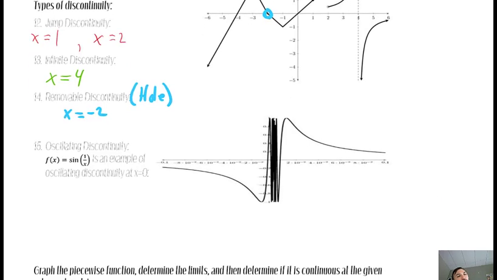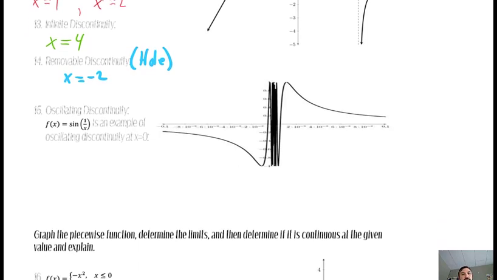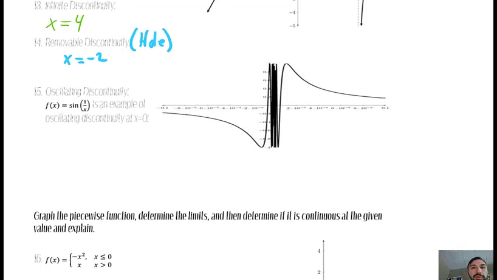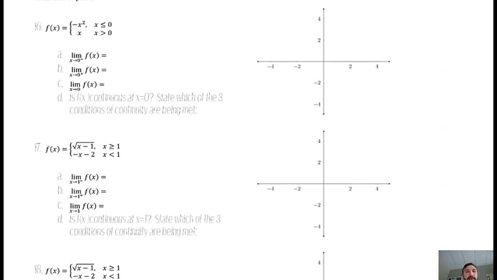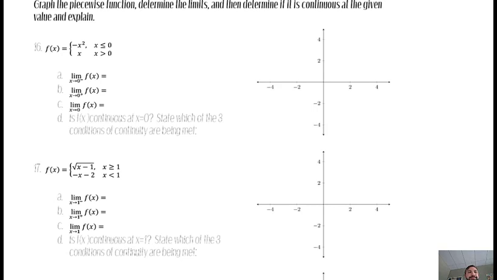All right, and then a pretty uncommon one, but I wanted you to see it. If a graph goes back and forth very, very quickly, if it's oscillating like this, in this example, at x equals 0, it's not continuous either. It kind of breaks at that point. So if you want to try to graph that in your calculator and zoom in a little bit better, you might be able to see a little bit more. But when it oscillates back and forth and it has a break at a point, that's referred to as oscillating discontinuity. Not very common though.